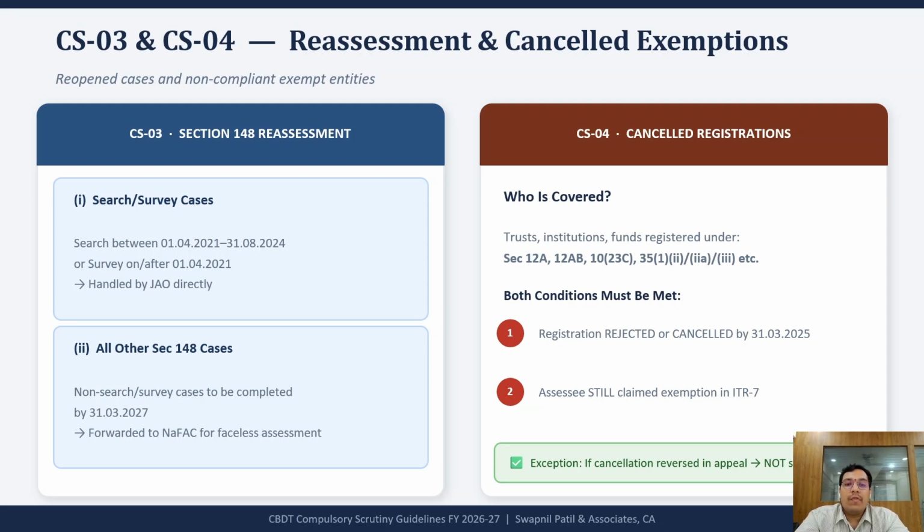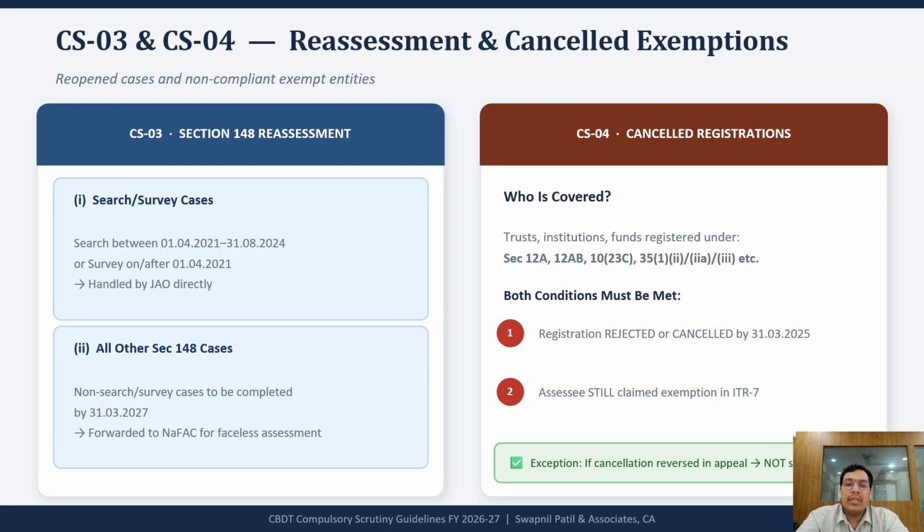Now, parameter 4. Trusts and NGOs with cancelled registration. This category is extremely important for NGOs and charitable institutions. Compulsory scrutiny will apply if registration under provisions such as section 12A, 12AB, 10(23C) or similar provisions was cancelled or rejected on or before 31st March 2025 and the entity still claimed exemption while filing ITR 7.